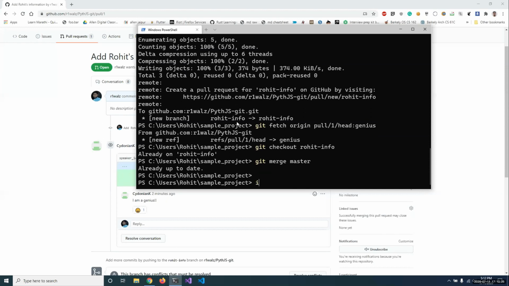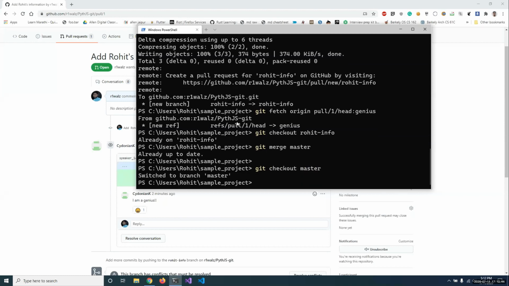It says already up to date, I think. Since we have not pulled our master, it says everything is already up to date. So to fetch those changes, we can again use git fetch, but there is a syntactic sugar which git provides to fetch as well as merge those changes, which is git pull.